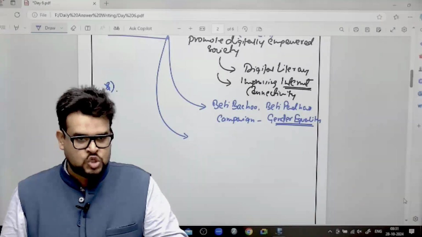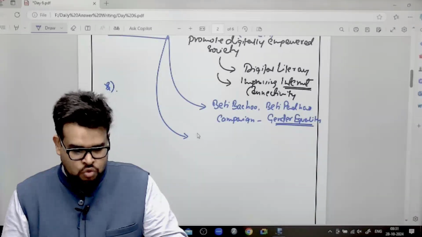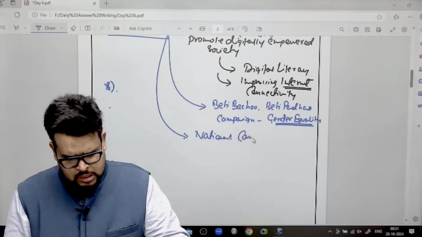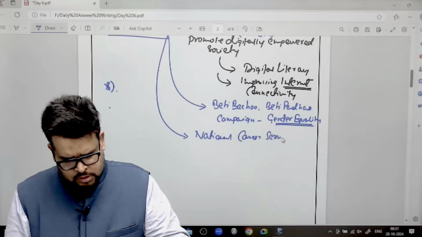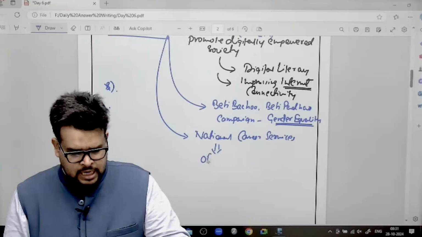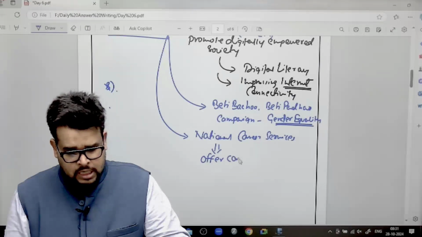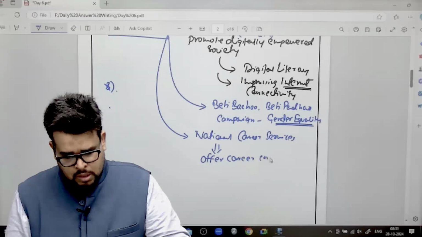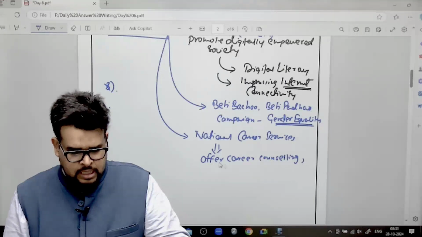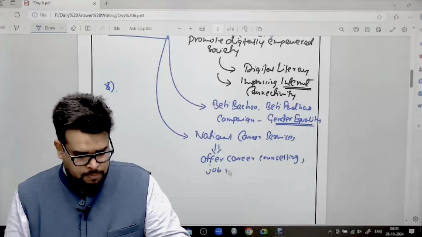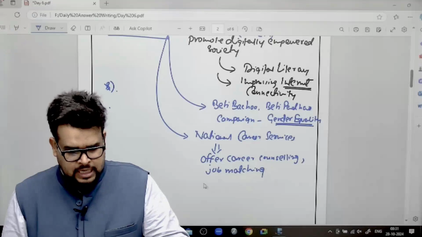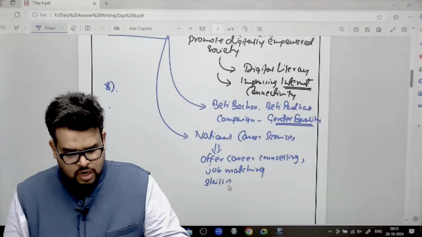Now, third thing is, just like every college has their placement cell, whereby they have this target to make sure that the student is being placed. So now you can have National Career Services also. And this National Career Services, what is the task? It is going to offer career counseling. Then it is going to offer what? Job matching. Job matching based on what? Based on your skill. Then it is going to talk about that, okay, you have come to this point.